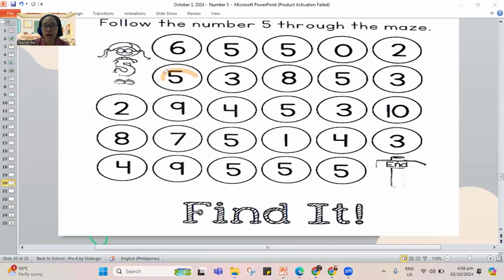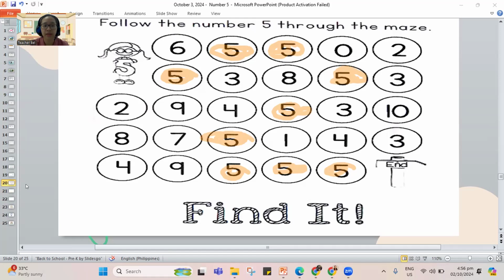So we have this is 5, this is also 5, and another one. Number 5, number 5. Let's dab for all the number 5. There you go. We're done already for our number 5 maze. If you're not yet done, pause the video. Play it again once you're done.